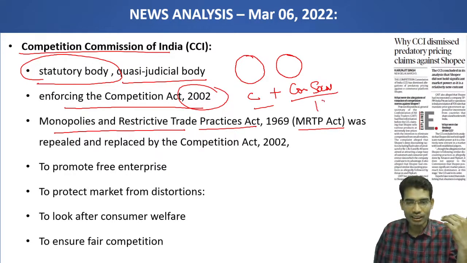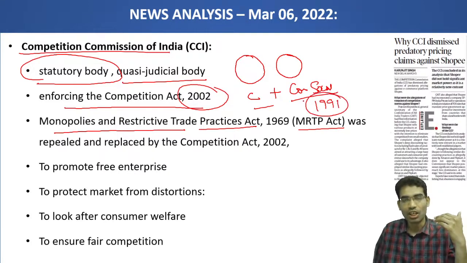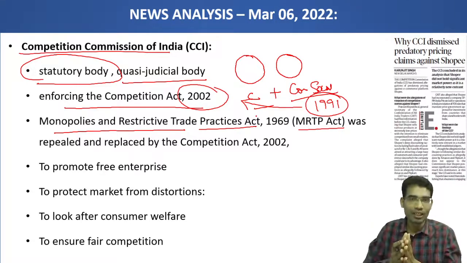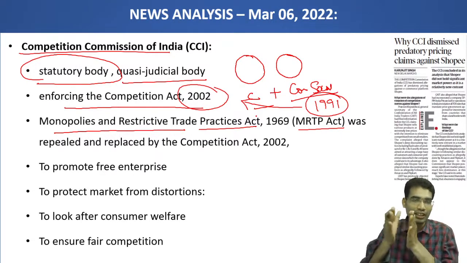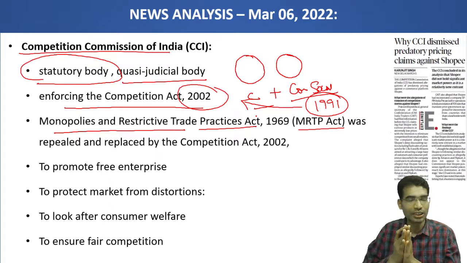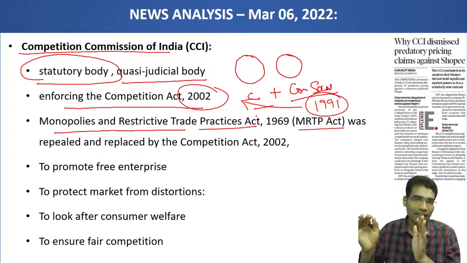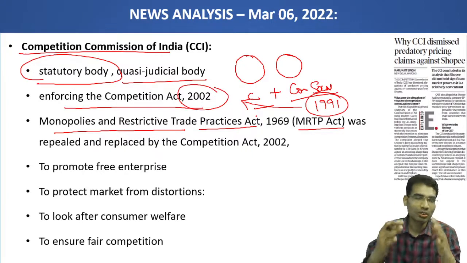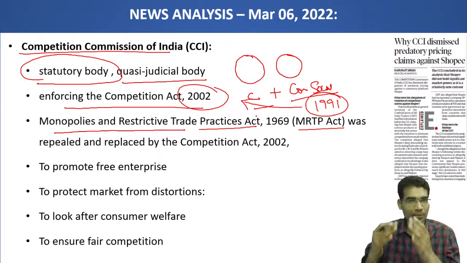But after the 1991 liberalization, more privatization took place, more private sector companies emerged, and the government started reducing its presence in business. That is why the concept of disinvestment emerged in public sector undertakings. Gradually, the Indian government started moving away from business so that it gives more chance to the private sector.